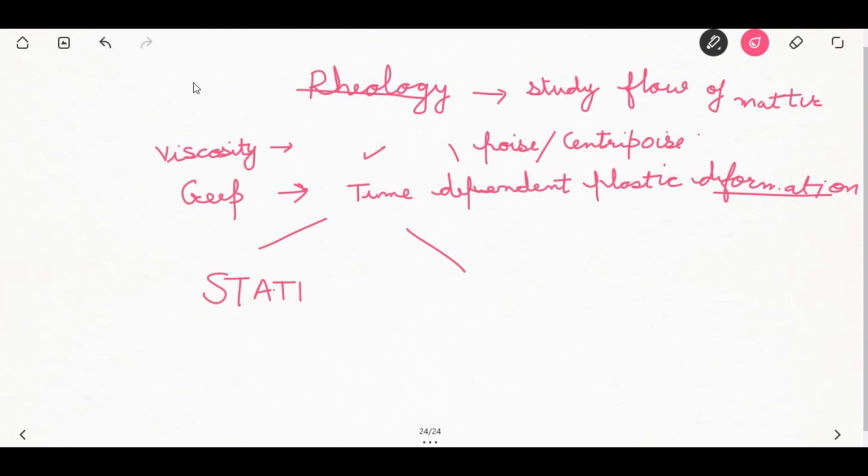Creep is of two types, static or dynamic creep.